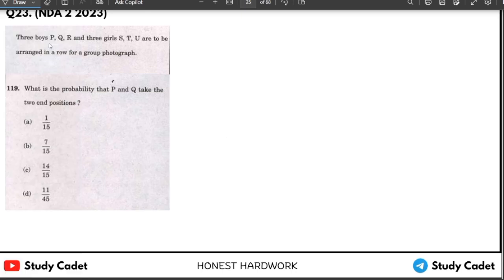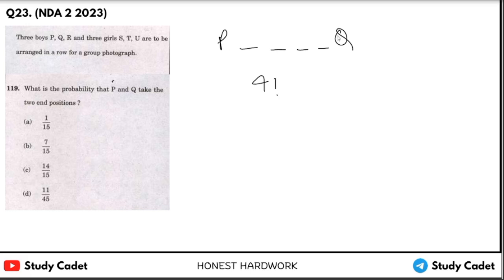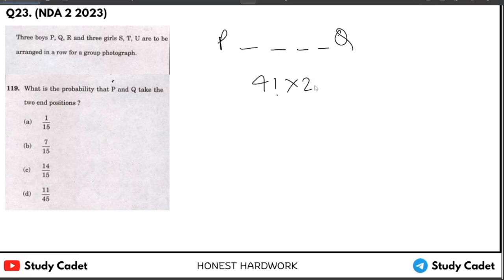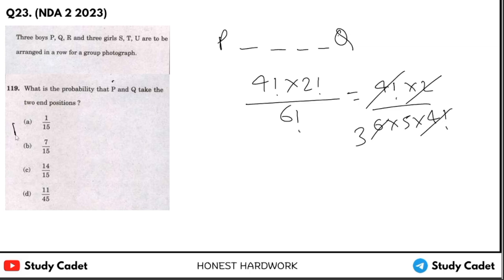Now see, what is the probability that P and Q take two end positions? Okay, P and Q at the end positions means we have 4 places left for the remaining ones. So it will be simply 4 factorial. Now P and Q can interchange, so into 2 factorial upon 6 factorial. It will be 4 factorial into 2 upon 6 into 5 into 4 factorial. This will get cancelled out. So 1 upon 15 should be the answer.